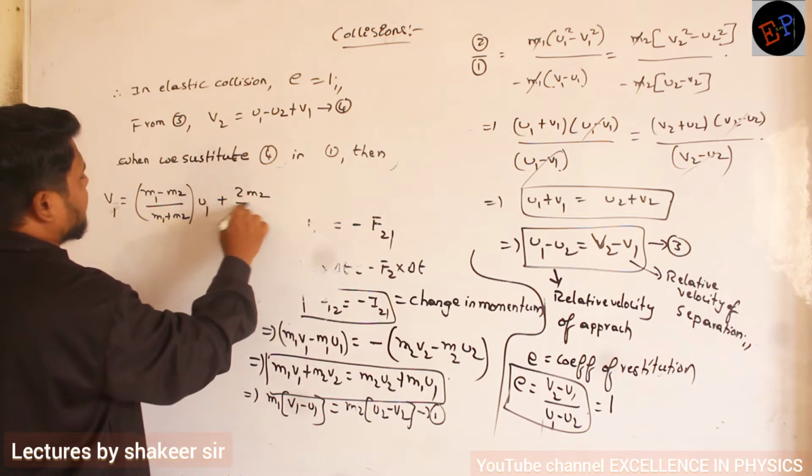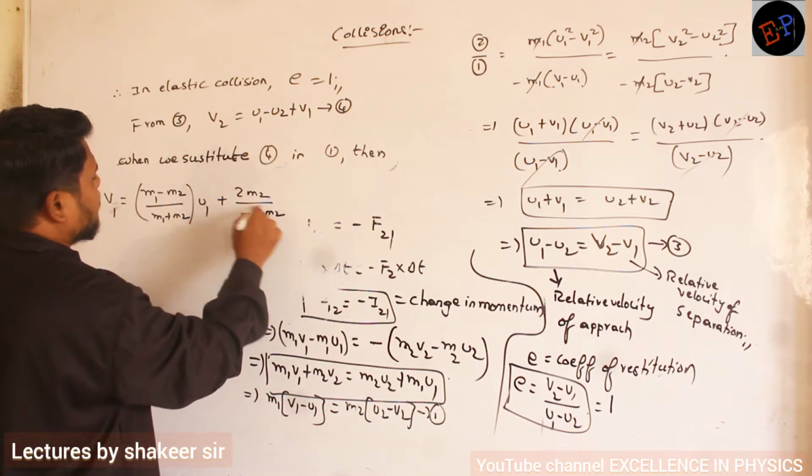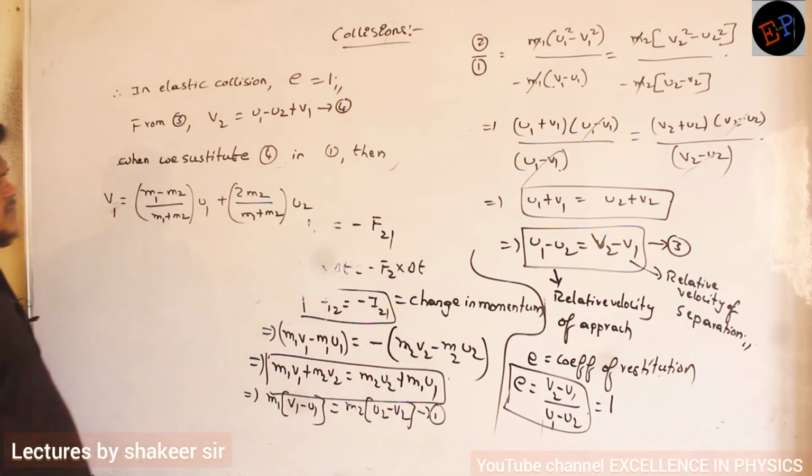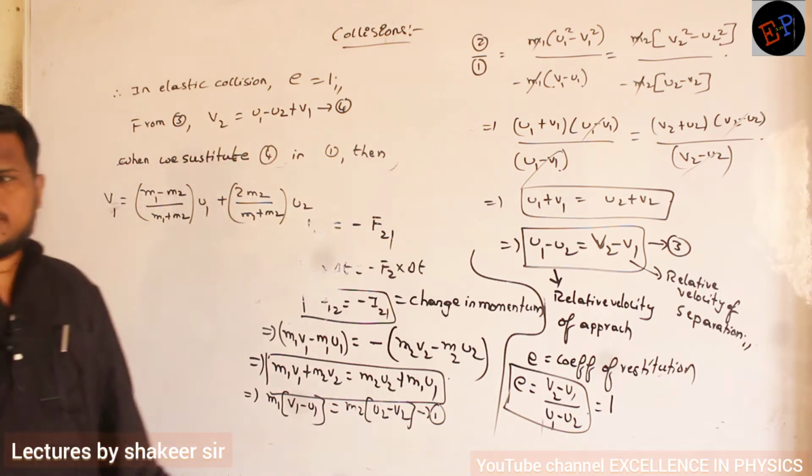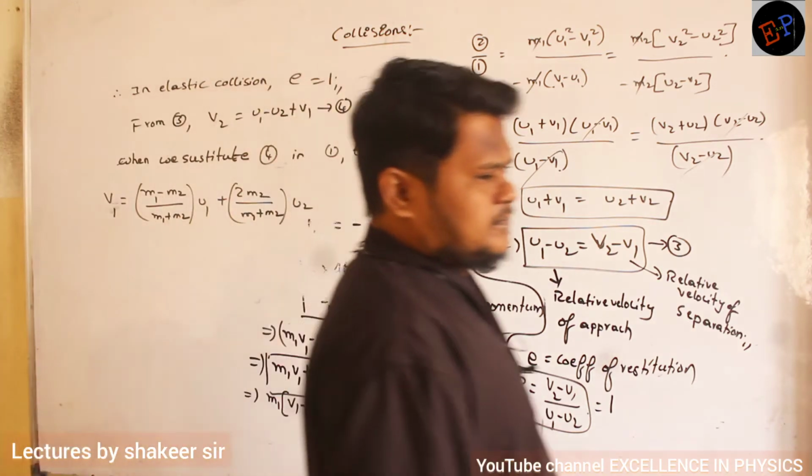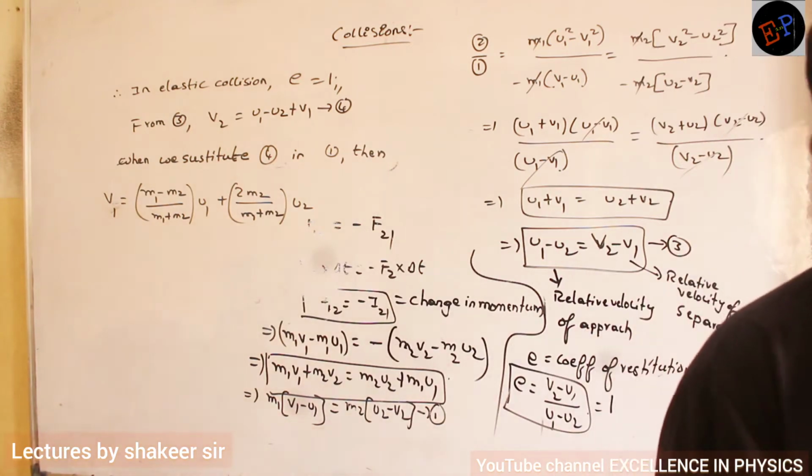Plus 2m2 divided by m1 plus m2 into u2. So this is the equation which we will get. The derivation I am not doing; you try it when you are free. Are you able to understand?